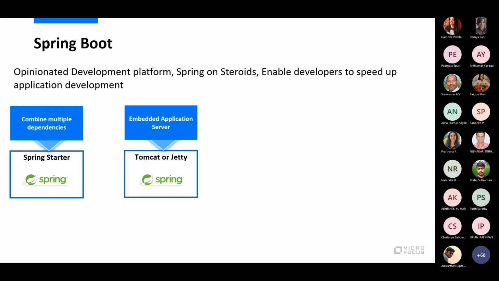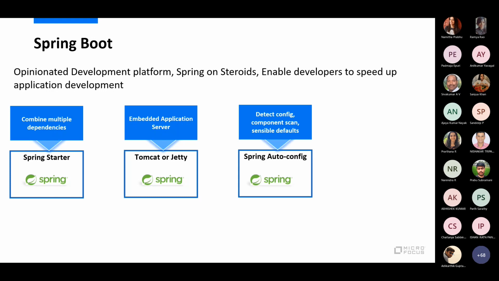And then it also gives you an embedded application server. It could be Tomcat or Jetty or even Undertow, and maybe a couple more, basically the servlet engine.